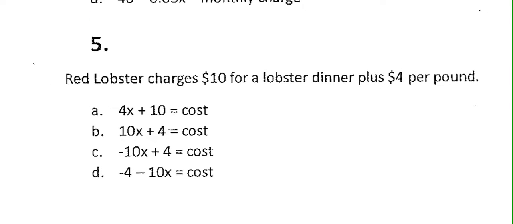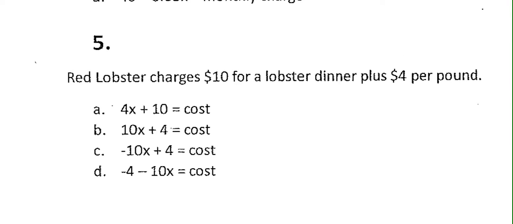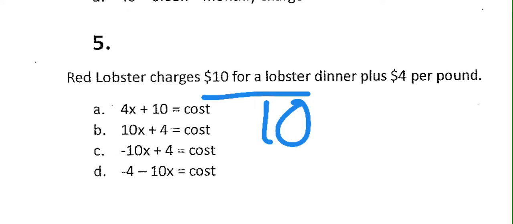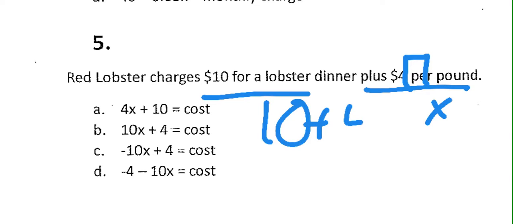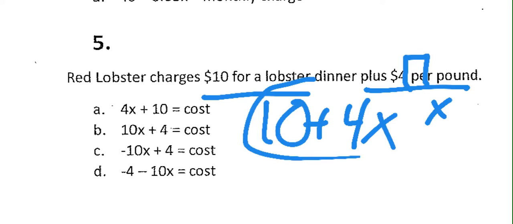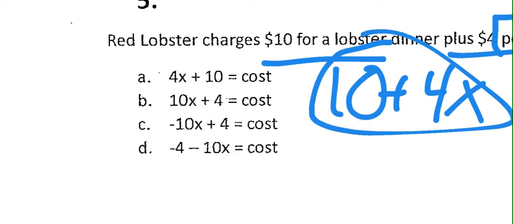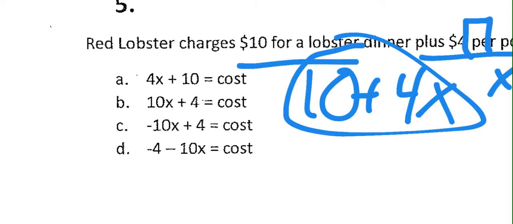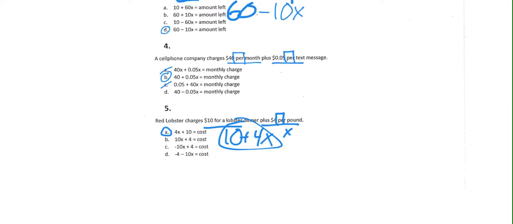On to number 5. The Red Lobster charges $10 for a lobster dinner plus $4 per pound. So this is how much they are going to charge just for flat out, I ordered a lobster, I don't care if it's like an ounce, I have to pay that $10. But $4 per pound is the thing that's going to happen for every pound of that dang lobster. That's what x is going to represent in this situation, how many pounds. So it's plus, because I need my total, $4 per pound. Okay? So on this one, it looks like it's going to be A. Again, just in reverse order, but it's not that big a deal.